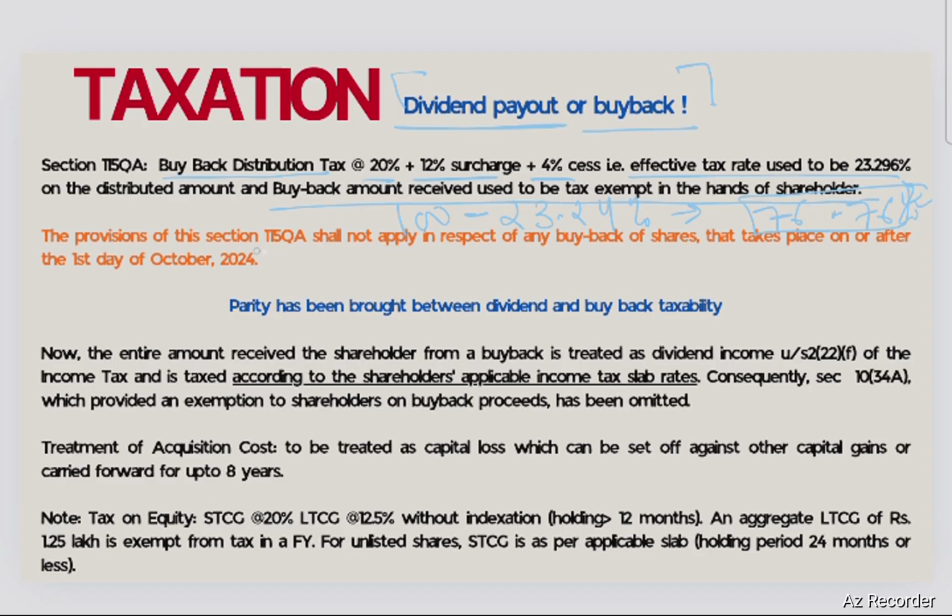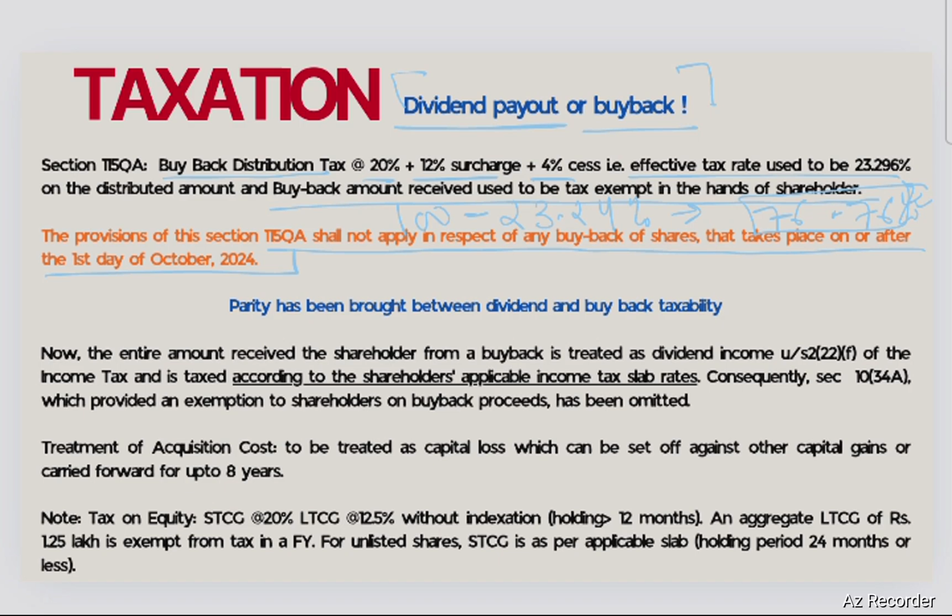But the provision of this Section 115QA shall not apply in respect of any buyback of shares that takes place on or after 1st day of October 2024. Means this is done away with effect from 1st of October 2024.